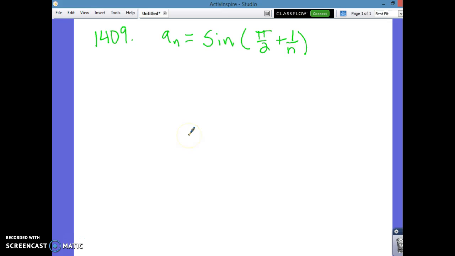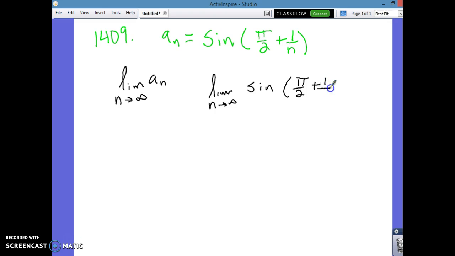All right, we're going to be checking to see whether or not this sequence converges. The way we test convergence is we take the limit of the sequence, the limit of a sub n as n approaches infinity. We're going to do that for our sequence over here, sine of pi over 2 plus 1 over n. So let's take this limit. Limit as n approaches infinity of sine of pi divided by 2 plus 1 over n.